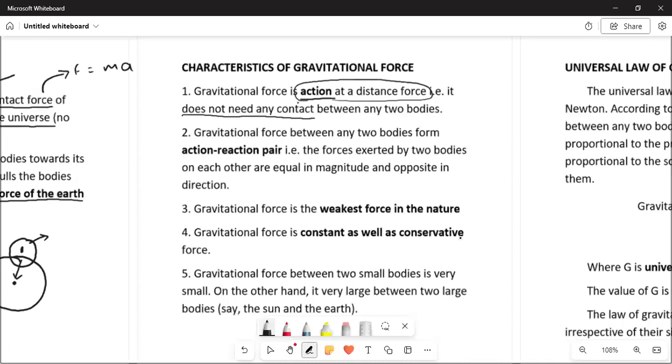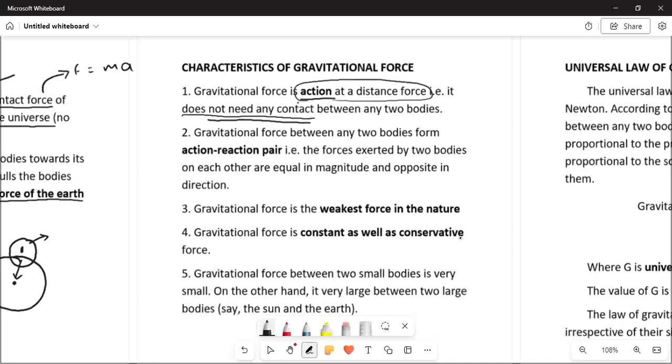Till now, whenever we applied a force, there was some contact between the two objects. We saw examples of players playing cricket, footballers kicking the ball, pushing a table or chair, in which contact was required between the two objects. But in the case of gravitational force, there is no need of contact. It is a contactless force.